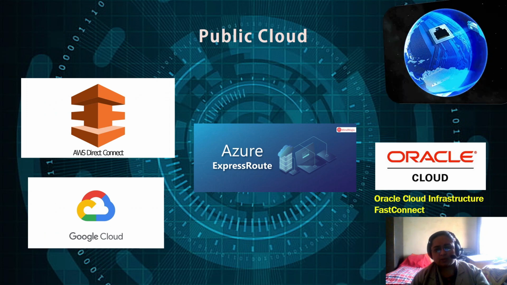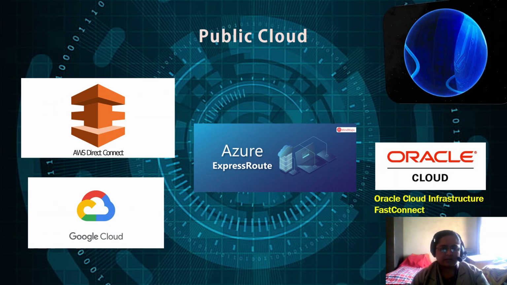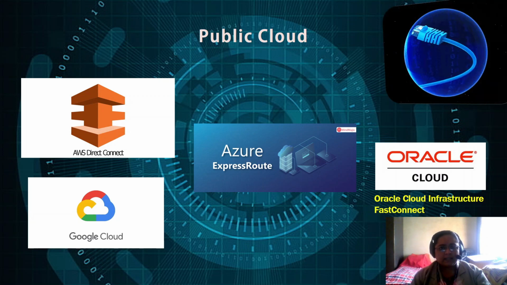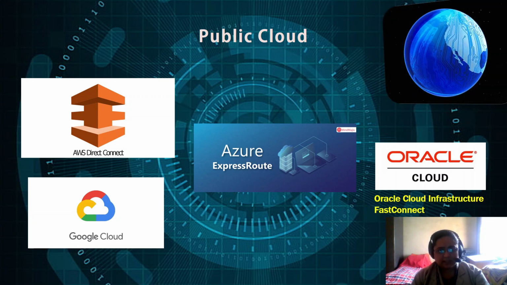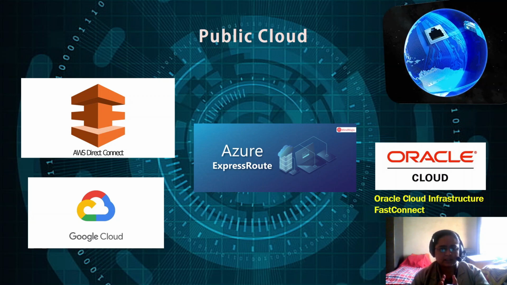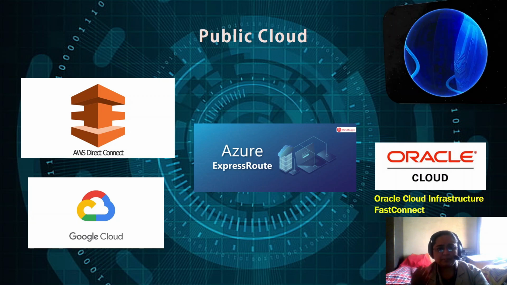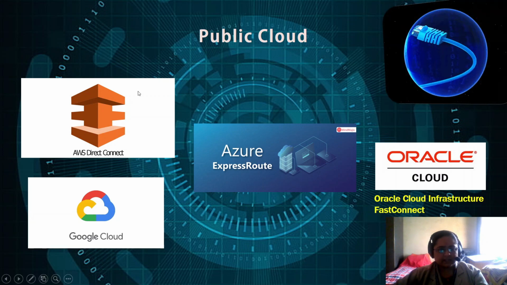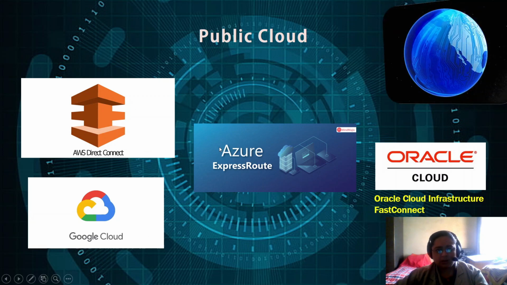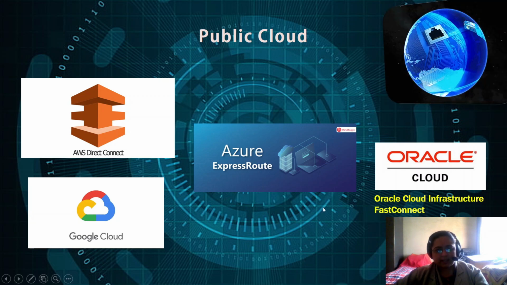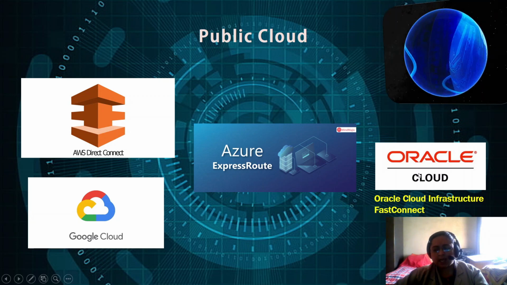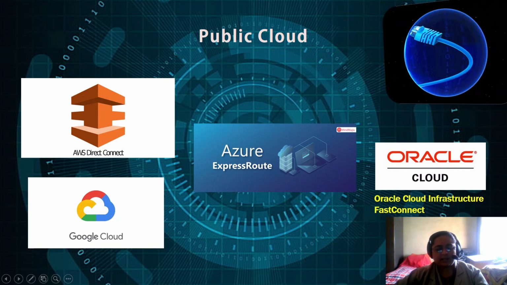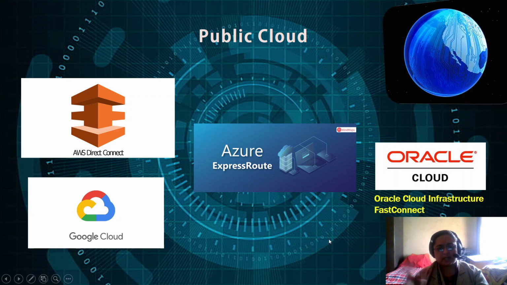Now, public cloud. It is just the opposite of a private cloud, because it is a cloud service which is open to all people, and some services could be provided free of cost, and after a certain threshold those services will have to be paid for. Some public clouds are provided by Amazon Web Services, that is AWS Direct Connect, Google Cloud, Azure ExpressRoute, that is a Microsoft product, and Oracle Cloud Infrastructure FastConnect. So this is basically for IaaS, that is Infrastructure as a Service.